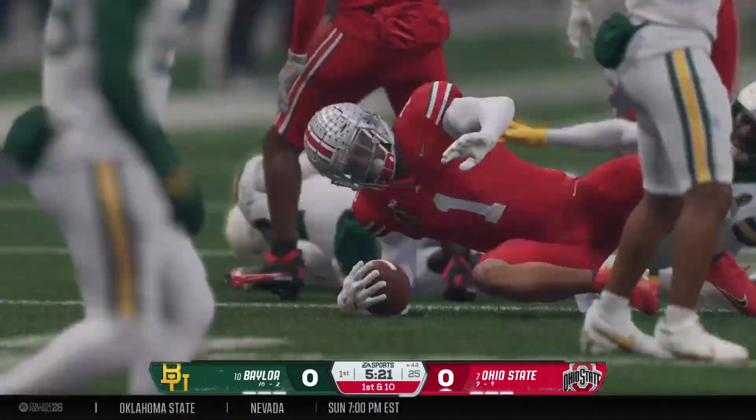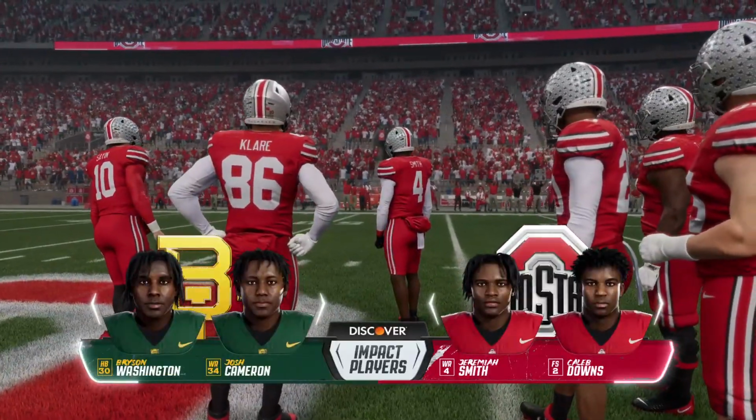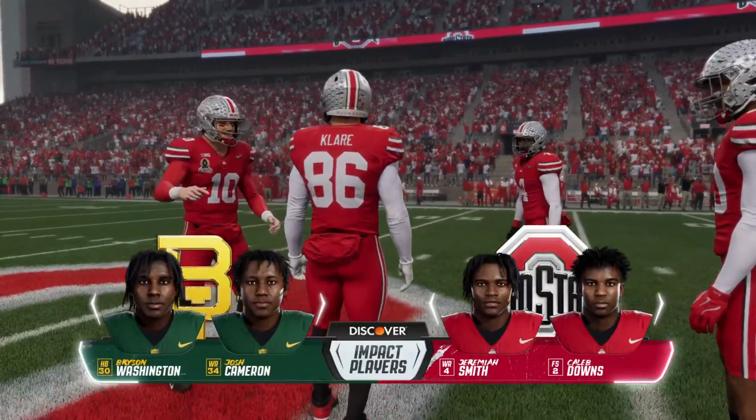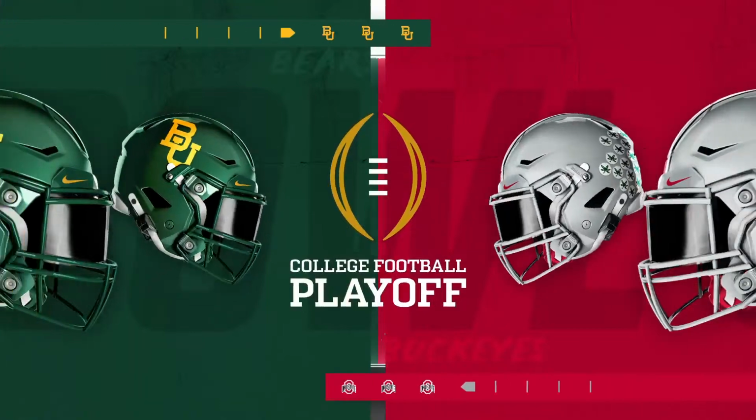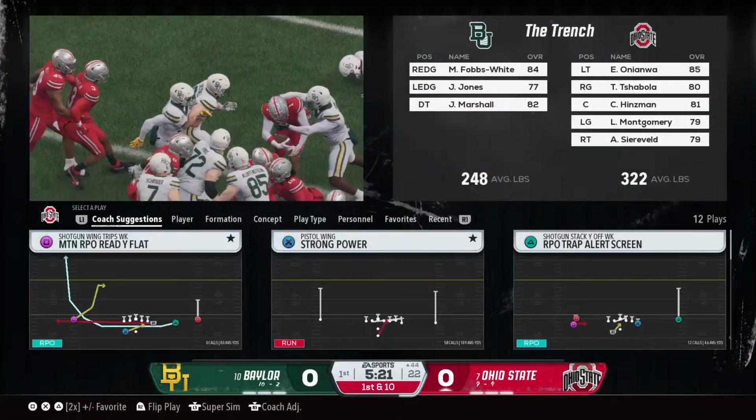They finally get him down, but that's a solid return. Good work by the return man. So the Ohio State Buckeyes offense takes the field. Our first chance to see them today. Kirk, let's check the impact players in this game. Guys who have been leaders, guys who are being counted on to deliver today.